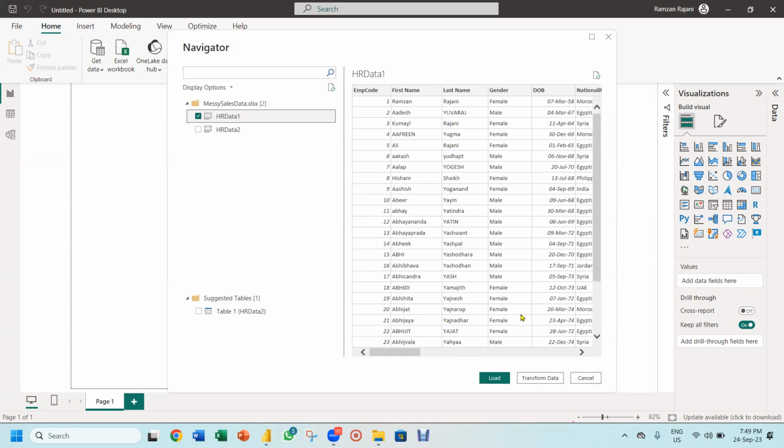So you select this, and over here you get two options. Either you say load or you say transform data. Okay. So if I say load, this data will be loaded. If you want to transform the data, meaning if you say Ramzan, first I want to combine first name and last name. Okay. I want to remove unwanted spaces. I want the first character capital. So all this can be done in the Power Query itself. You want me to repeat this? Okay, I will repeat it for you.